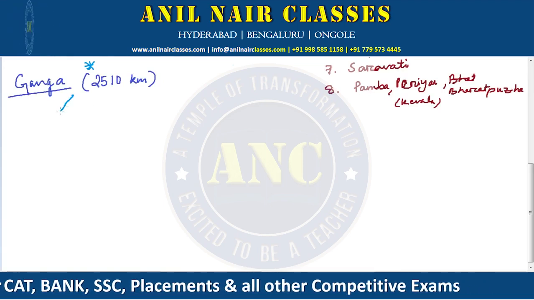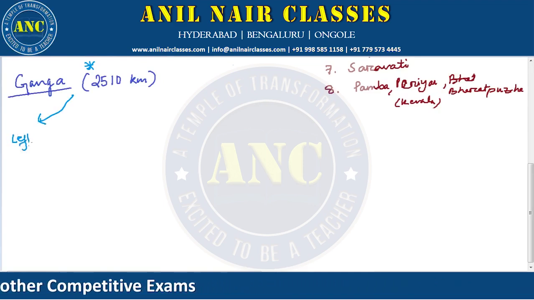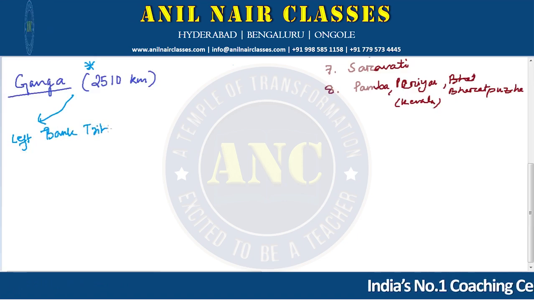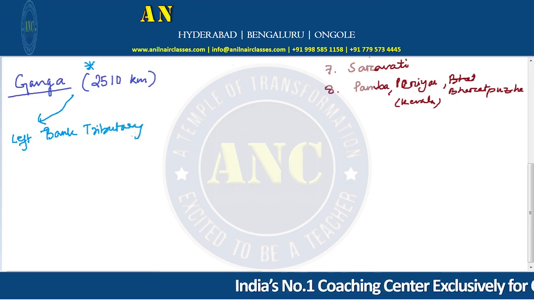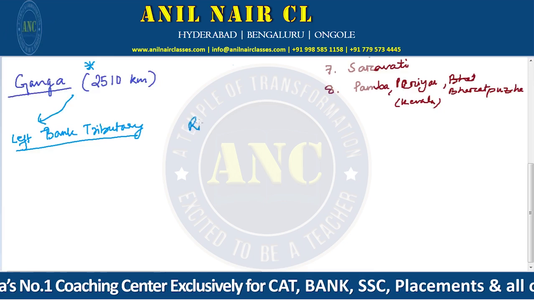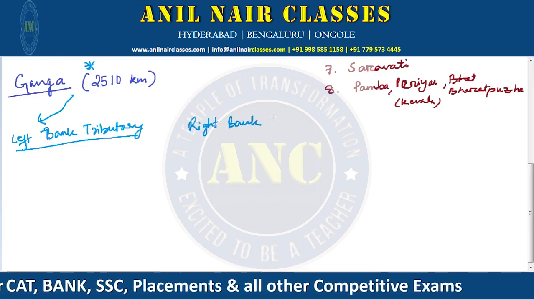One, I'll keep as left bank tributary, and the other I'll keep as right bank tributary.